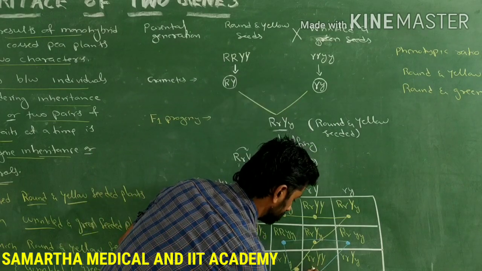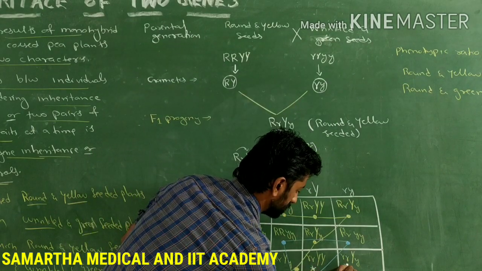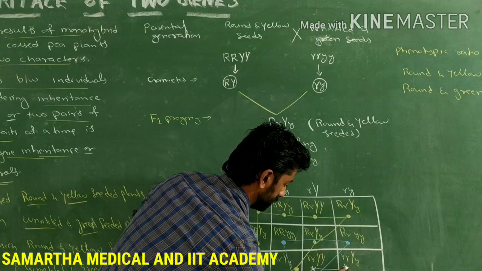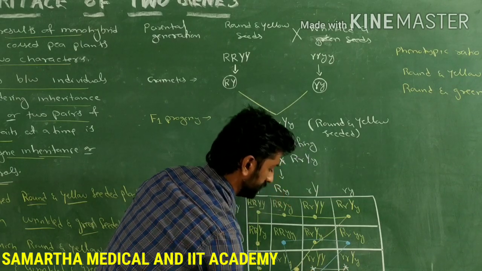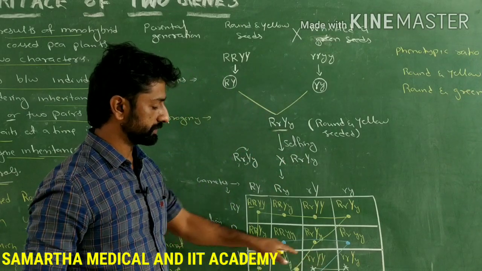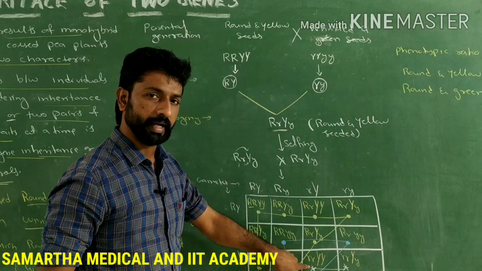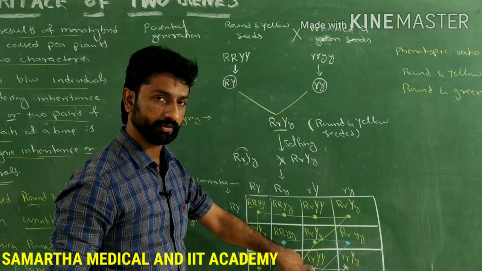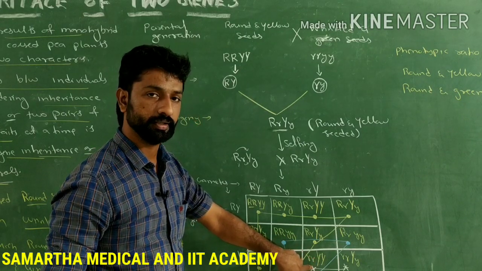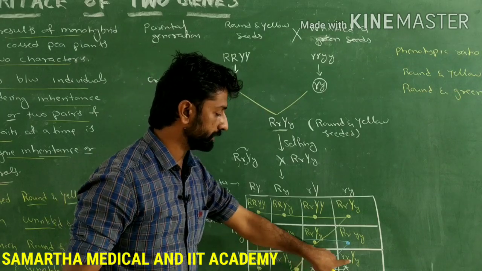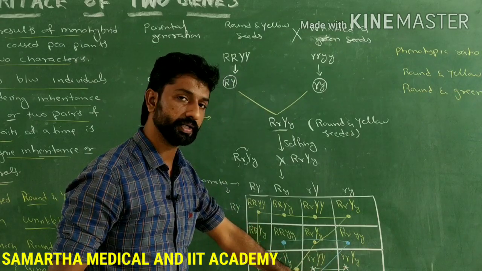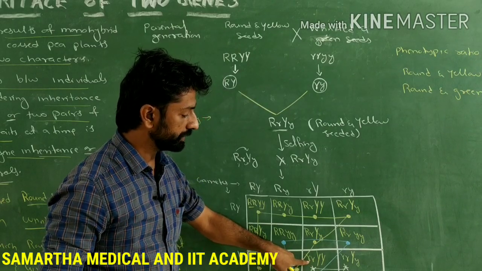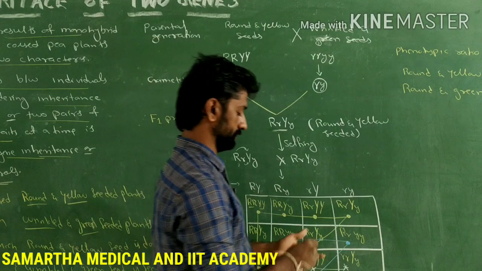So these 3 are representing wrinkled, the recessive trait or phenotype for the character called seed shape, and the dominant trait for the character called seed color. So only they are wrinkled with yellow color.